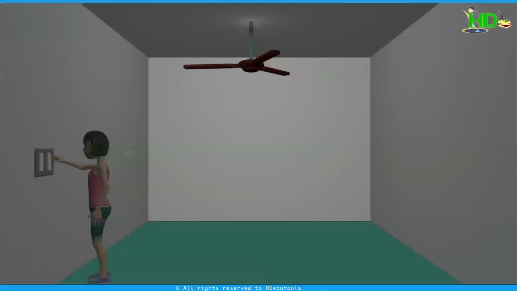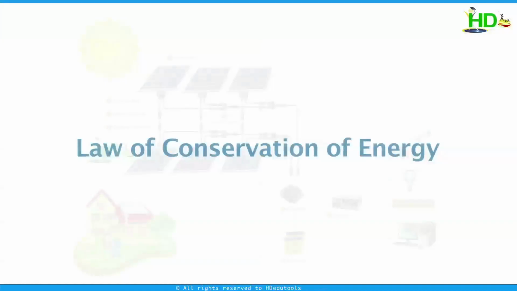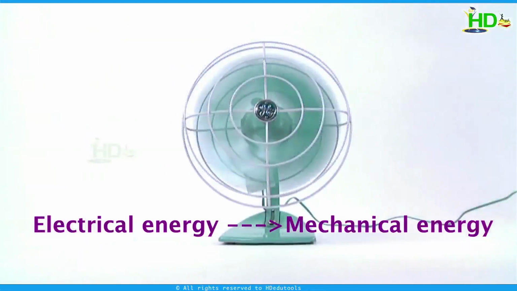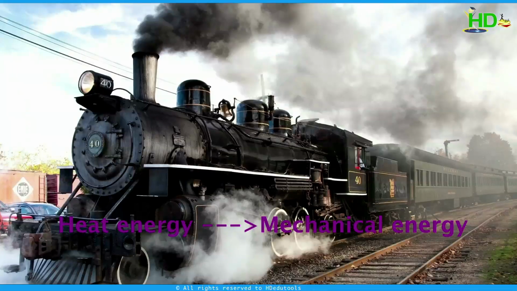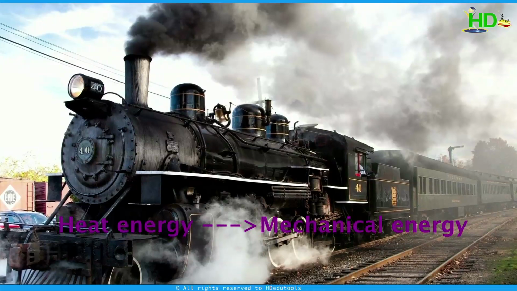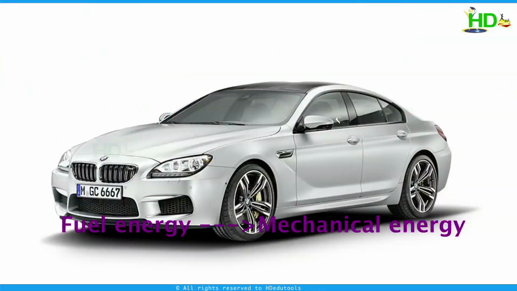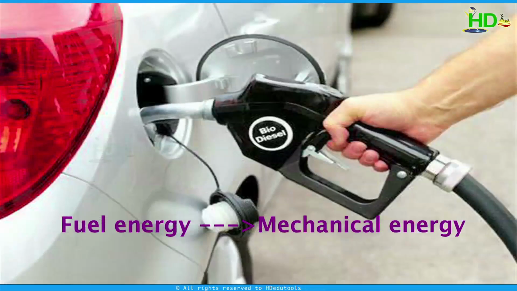We can convert one form of energy into another form, but we neither create nor destroy energy. This is the law of conservation of energy in nature. For example, an electric fan is not creating any energy; it is just converting electric energy into mechanical energy. A steam engine converts heat energy into mechanical energy. What about a car? Yes, fuel energy, that is chemical energy, is converted into mechanical energy.